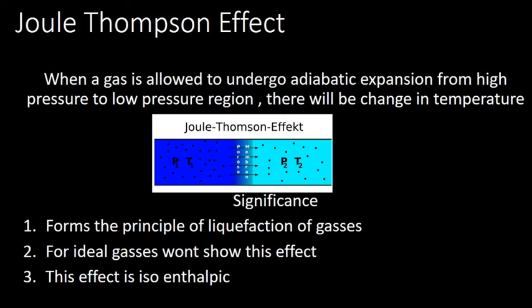Now if you look at the picture, you can see small dots. Those are actually gas molecules. In the blue region, you can see that the molecules are close together, so it is in a compressed state. When we make it move through the porous membrane, it comes to the other pressure region where it expands. That is, the number of molecules or the internuclear distance is different.